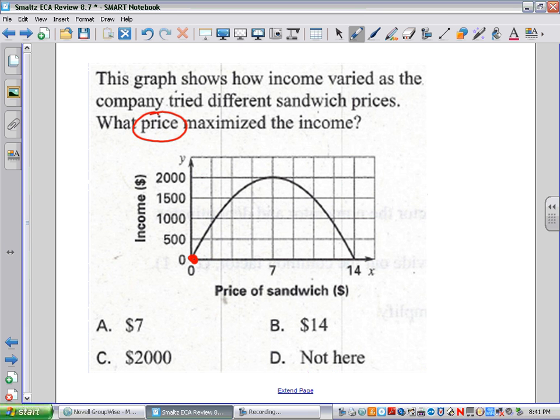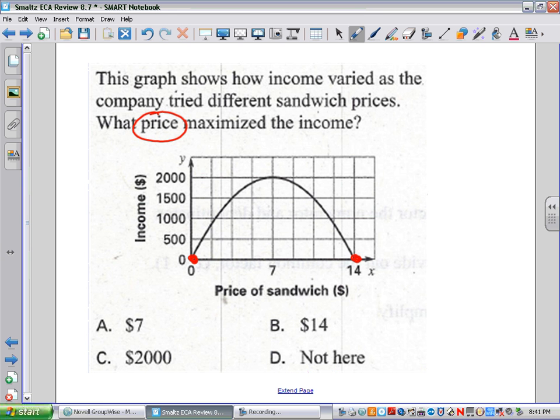Well, yeah, if you give it away, you're not going to make any money. But if you go all the way to the right where it says 14, that intersection means if they charged $14 for the sandwich, they wouldn't make any money, because $14 is too much money. No one would buy it.